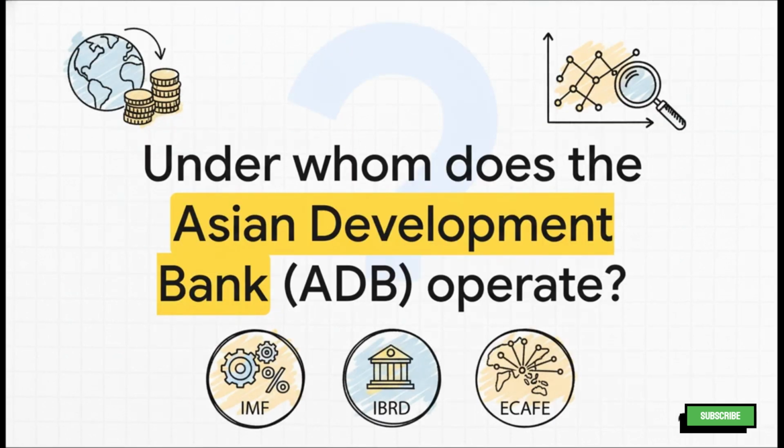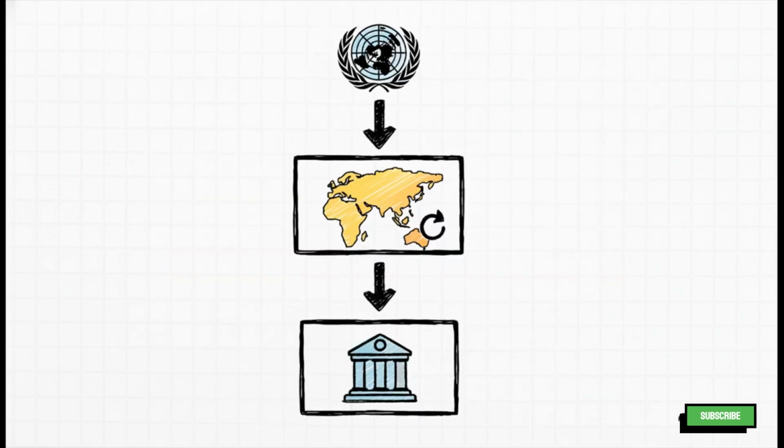All right, another one on global bodies. This time it's about the Asian Development Bank, or ADB. The question is, who does it operate under? You've got IMF, IBRD, and ECAFE as your options. And the answer here is ECAFE.